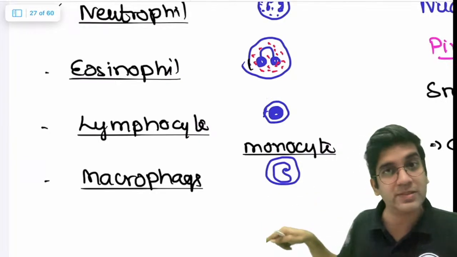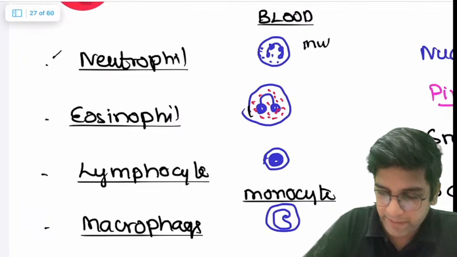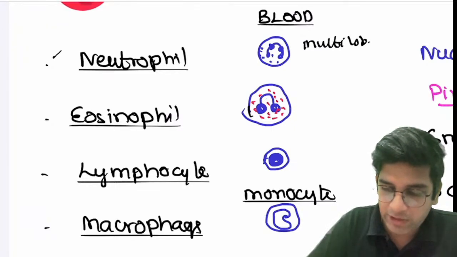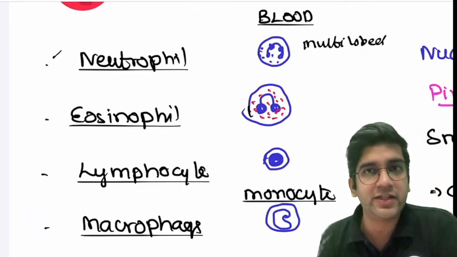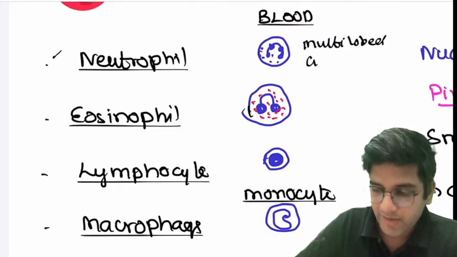Macrophage you must have not seen, but you must have seen a monocyte, right? So neutrophil is always multilobated. It will be multilobe. Neutrophils granulated or agranulated? They are granulated, right?